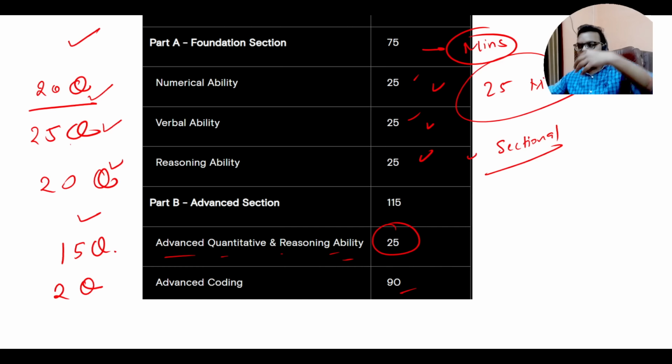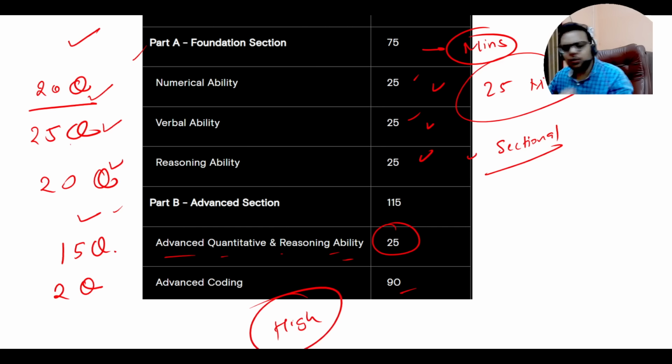Now first of all, try to understand this. There will be a difference between the Foundation section and the Advanced section. In the Foundation section, the difficulty level will be high and the level of the aptitude will be very high. This is the main problem. When students start preparing, many times they use resources like IndiaBix and other resources.